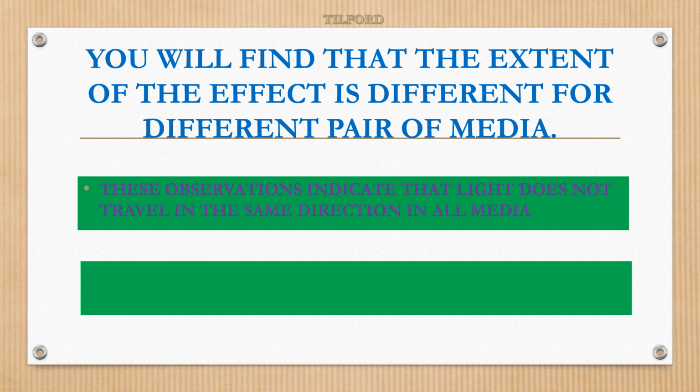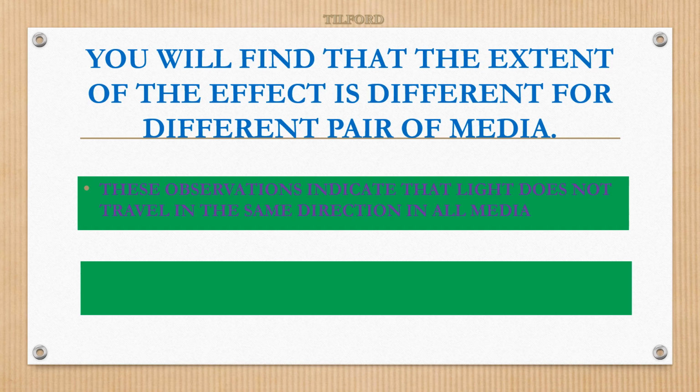In air, it is 3 into 10 to the power 8 meter per second; of course it will be a bit less than that, but it's negligible. In water, it is 2.25 into 10 to the power 8 meter per second. In glass, it is 2 into 10 to the power 8 meter per second. The speed of light is different for different media.